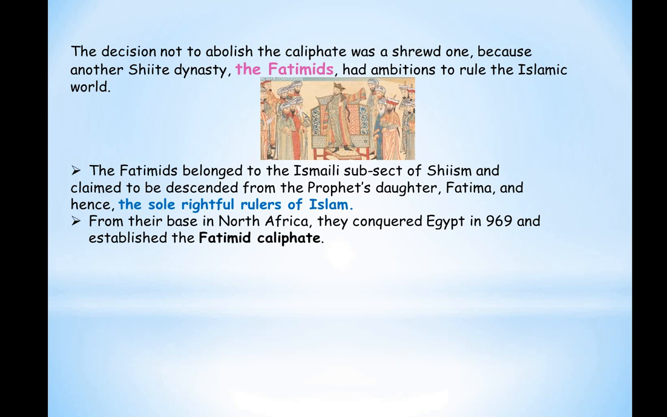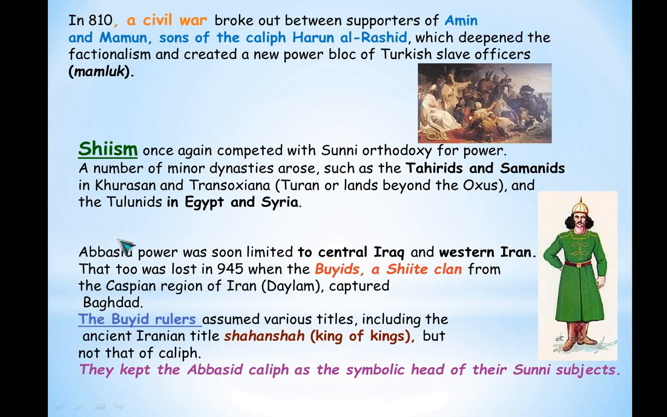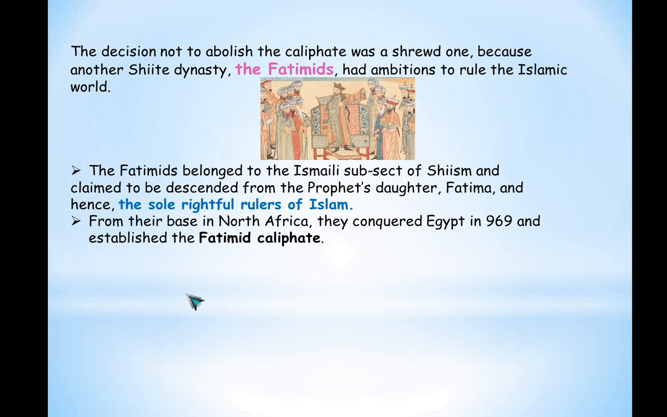Now, the decision not to abolish the caliphate. So, what can you understand from here? You can understand that these people did not want to abolish Abbasid power completely. They encouraged it. Also, they did not want to create a problem with the caliph reign also. Okay, caliphate was encouraged. So, that was the decision of the Buyid.